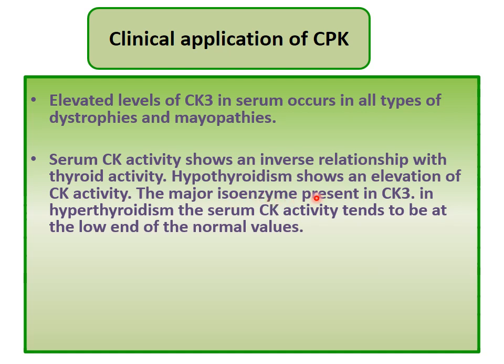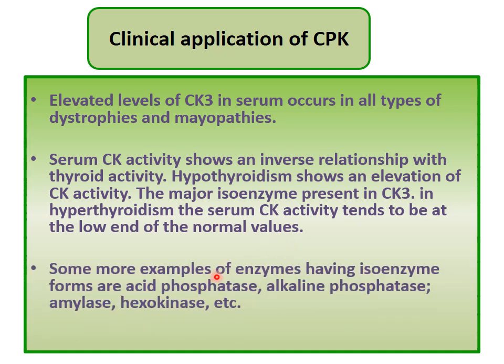The major isoenzyme present is CPK3. In hyperthyroidism, the serum activity tends to be at the low end of the normal values. Some more examples of isoenzymes are seen in acid phosphatase, alkaline phosphatase, amylase, hexokinase, etc.